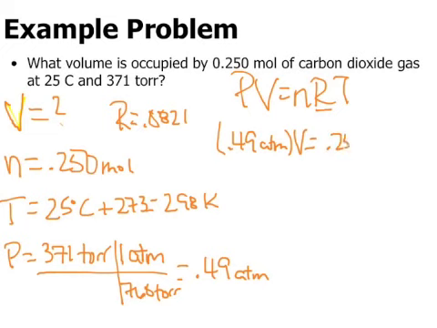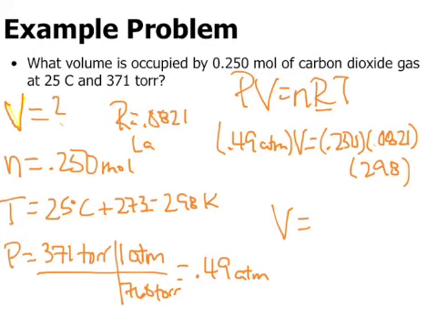Moles, 0.250, and I'm going to run out of room here to put units, so I'm going to stop doing that. 0.0821 for the R value, and then the temperature is 298. Then from there, I'm going to solve for volume. If I could get all those units in there, everything would cancel out except for liters, because this is liter atm per mole K. So I would be left with liters. So my volume for this one ends up being 12.5.